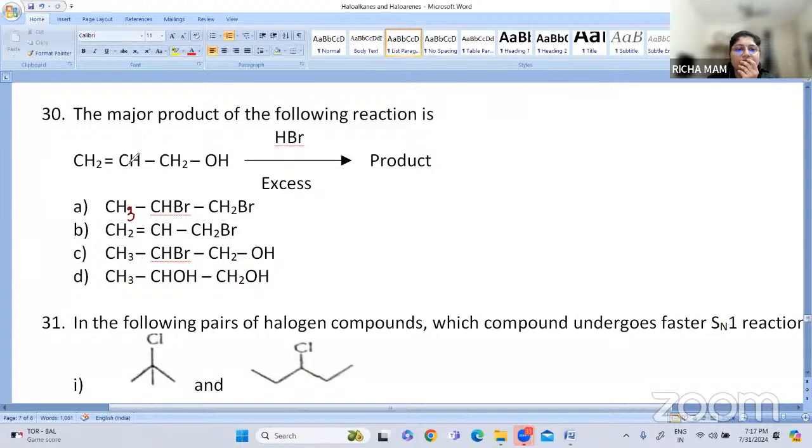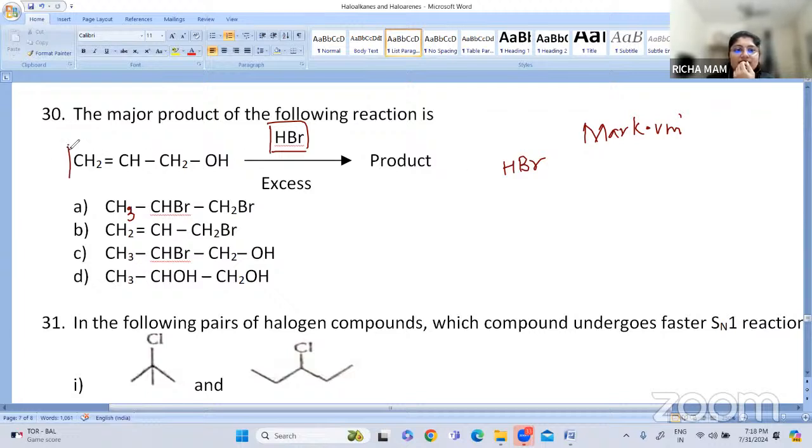So what is undergoing? Now, we have studied something called Markovnikov's rule, right? Do you remember Markovnikov rule? According to Markovnikov rule, there is an alkene here, and hydrogen bromide is there. So what will happen now?